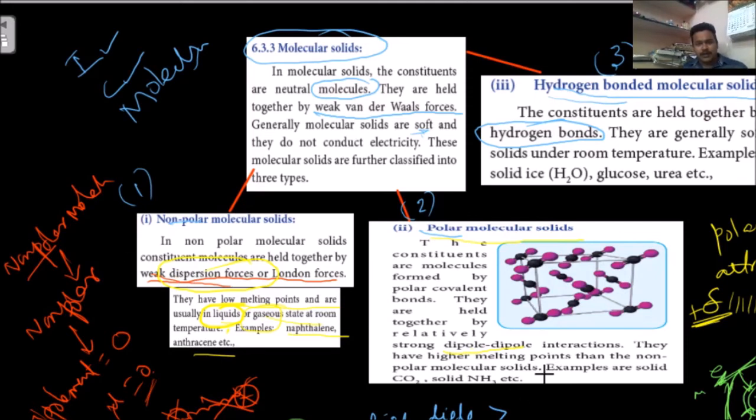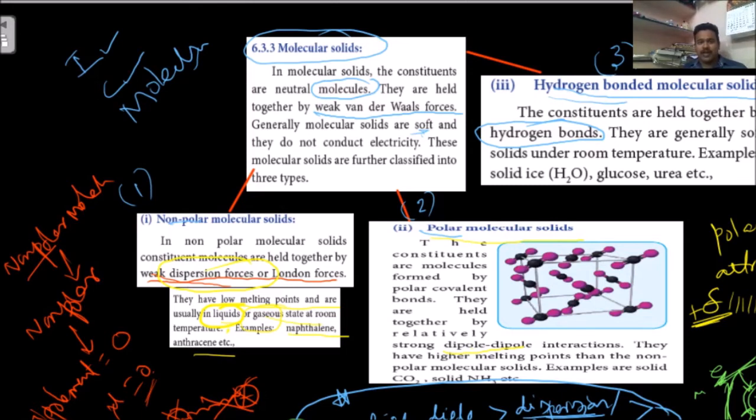This one, dispersion forces, otherwise London forces, which is greater than hydrogen bond. This is the order, and this order is important for us. Dipole is greater than dispersive forces, otherwise London forces, which is greater than hydrogen bonds.